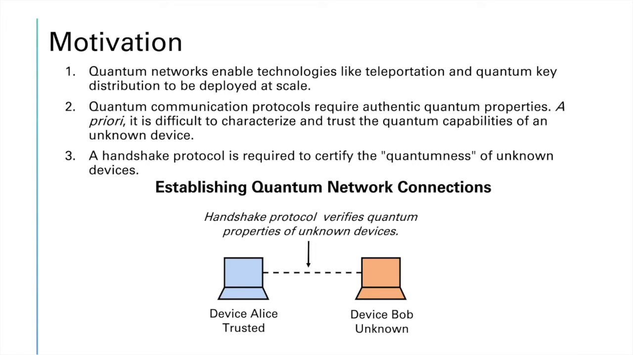Our motivation is that quantum networks enable technologies such as teleportation and key distribution. However, you're required to actually have verified quantum functionality on the devices in your system. Therefore, some sort of handshake protocol is required to certify the quantumness of unknown devices.